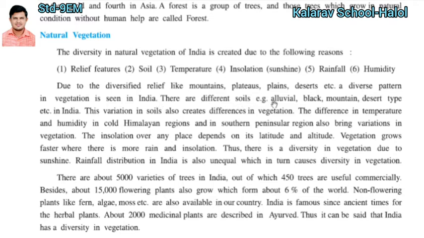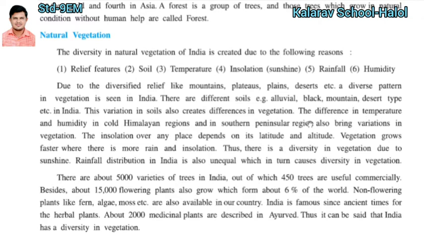There are different soils. For example, the types of soil we already learned in our previous chapter: alluvial soil, black soil, desert type of soil. These are the various types of soils found in India. The variation in the soils also creates differences in vegetation. The variation of vegetation depends on the variety of the soil. Just because of the variety of soil, it creates differences among the vegetation.